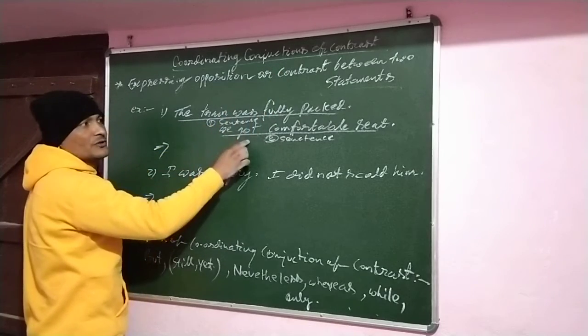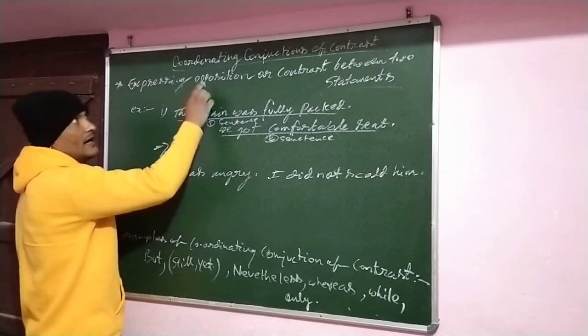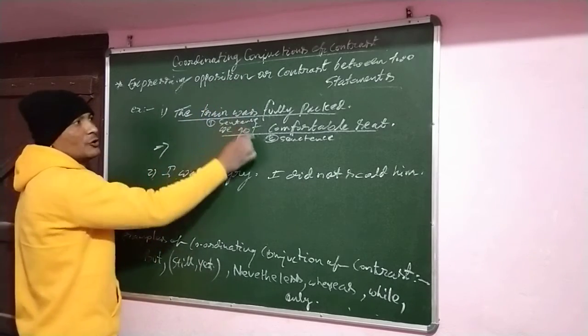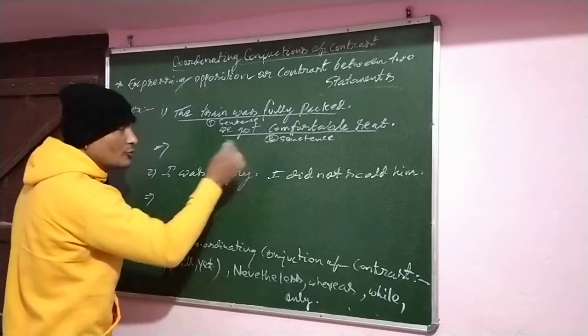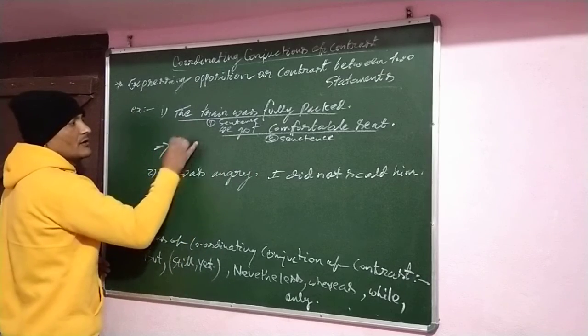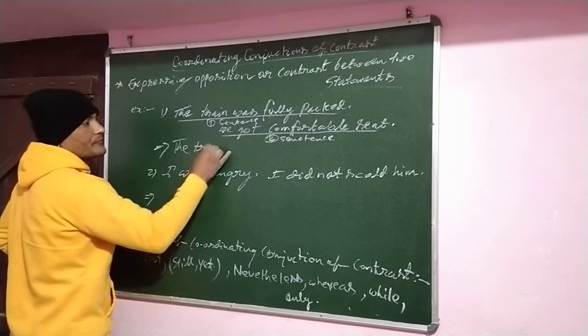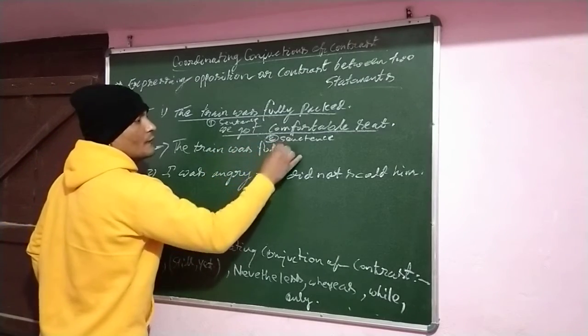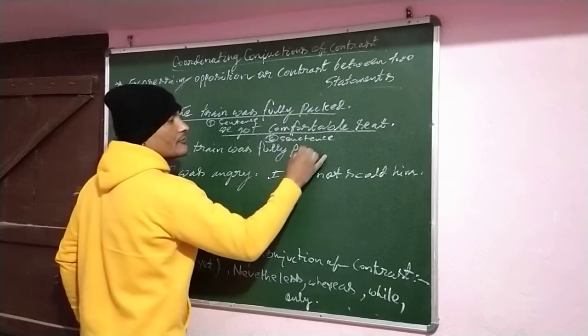So we have to use a coordinating conjunction of contrast in order to join these sentences. How to do it?